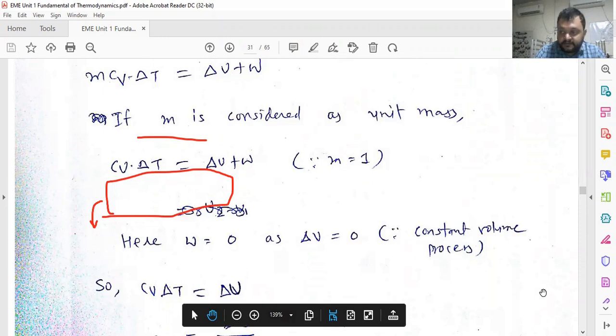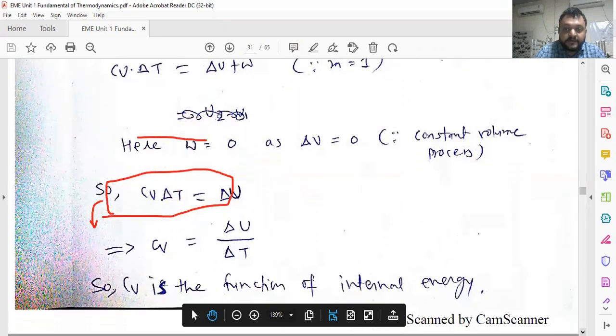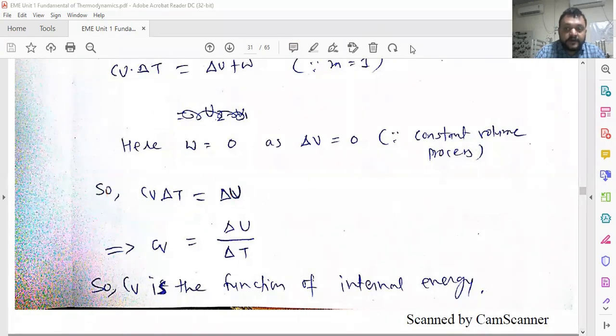So at constant volume process, your fundamental equation becomes Cv delta T is equal to delta U, as W is equal to 0. So Cv is equal to delta U divided by delta T. So we can consider Cv, the specific heat capacity at constant volume, as a function of internal energy.